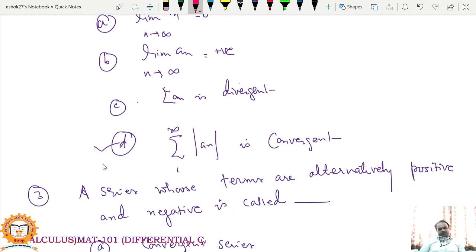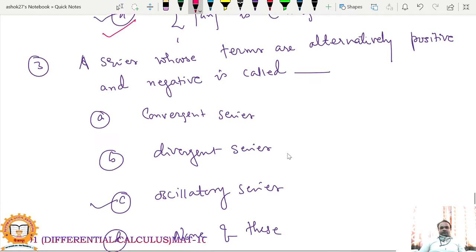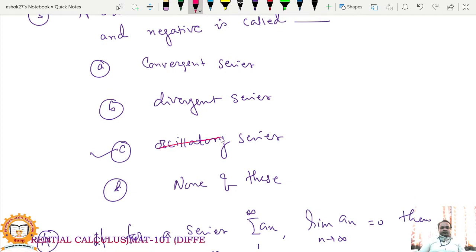So obviously this option is correct. A series whose terms are alternately positive and negative is called, obviously it's not an oscillating series, but it should be an alternating series.